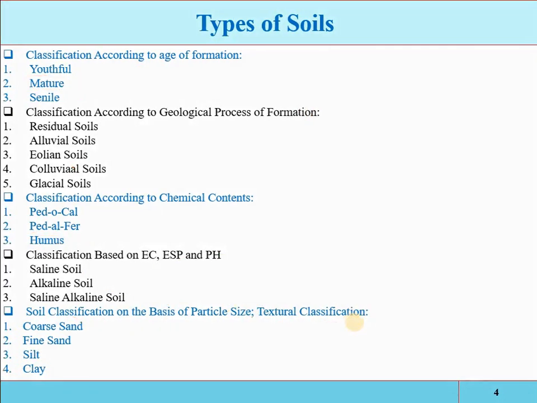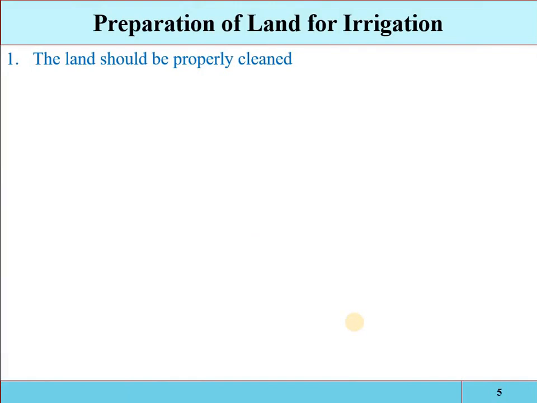Now the second parameter which we have to know before the determination of the irrigation water requirement: first we have to define the type of the soil and its characteristics. Then we have to prepare the land for the irrigation.